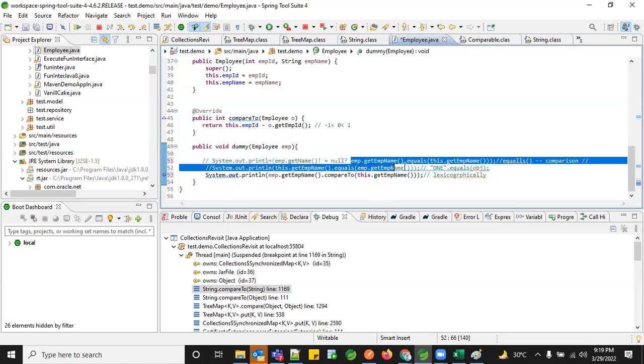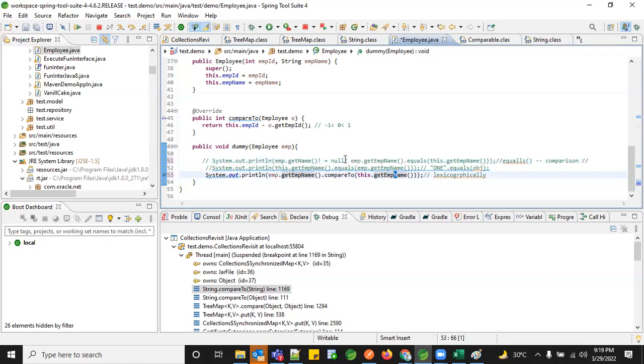Because your code actually looks good. You're doing the same comparison. As a technical person, I'm good with this. But there are scenarios where your employee object might be null too. So you might have forgotten this null check, and you always end up with a null pointer exception. We can't identify it unless we go through that piece of code. If you have 1,000 lines of code, you forget where exactly you missed it when initially developing. After that, you have your stack trace, but you never understand where exactly you're getting the null pointer exception unless you know that equals can't work on a null object. This is a basic understanding. On a null object, you can't perform an equals operation.